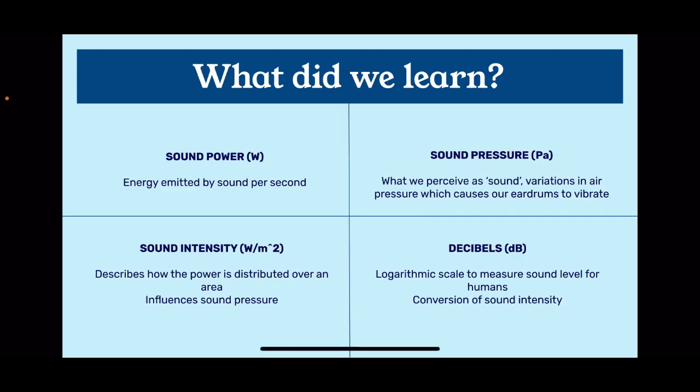So now what did we learn? What is sound power? It's the energy emitted by sound per second. What is the sound pressure? It's what we perceive as sound. It's the variations in the air pressure which cause our eardrums to vibrate. Now, sound intensity is going to be describing how the power is distributed over an area, and it's going to influence this sound pressure. And last but not least, the decibels are going to be the logarithmic scale that is used to measure sound levels for humans, and it's most commonly used for the conversion of sound intensity.